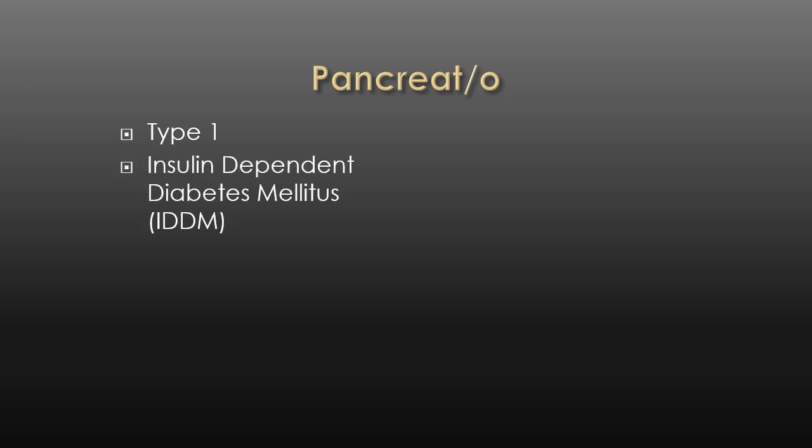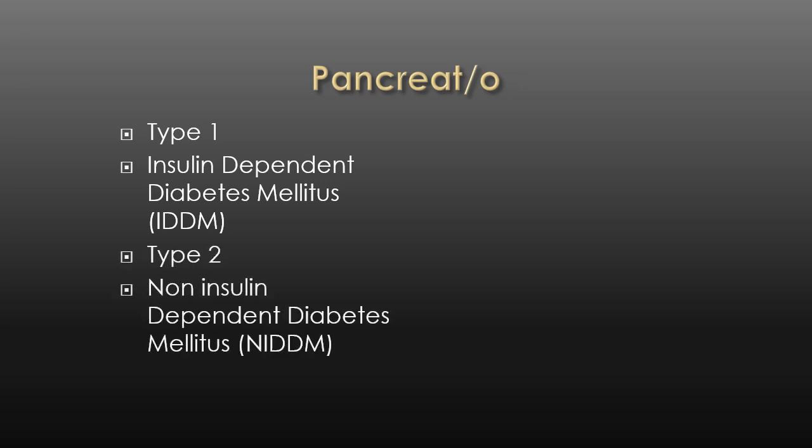Next is the pancreas, pancreato. And of course, our main disorder is diabetes mellitus. There are two types. Type 1, insulin-dependent diabetes mellitus, or IDDM, and type 2, non-insulin-dependent diabetes mellitus. There's also gestational diabetes. Gestation means pregnancy. So this is the diabetes that is diagnosed during pregnancy.